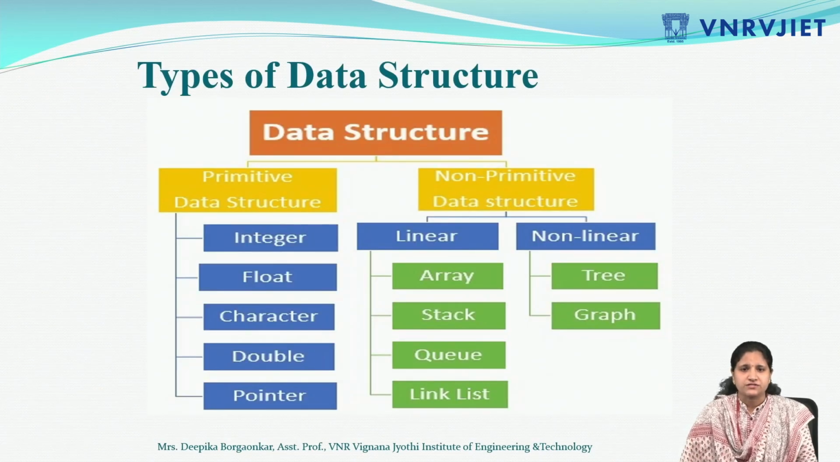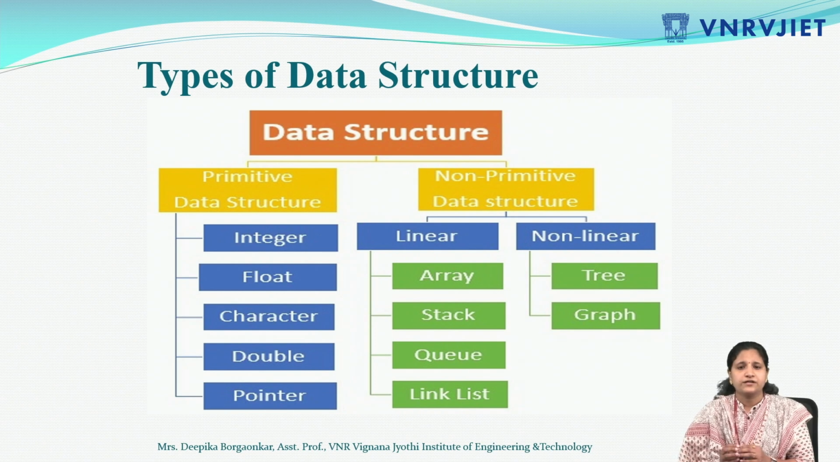These are the types of data structure. Basically there are two types of data structure, primitive data structures and non-primitive data structures. So here primitive data structures are integer, float, character, double and pointer. All these are predefined data structures which are already defined. Integer will contain all the integer type of values, float will contain all the real type of values, character will contain all the character type of values, in the form of ABC and so on, double will contain a little bit larger values, and pointer will contain the address of the variables.